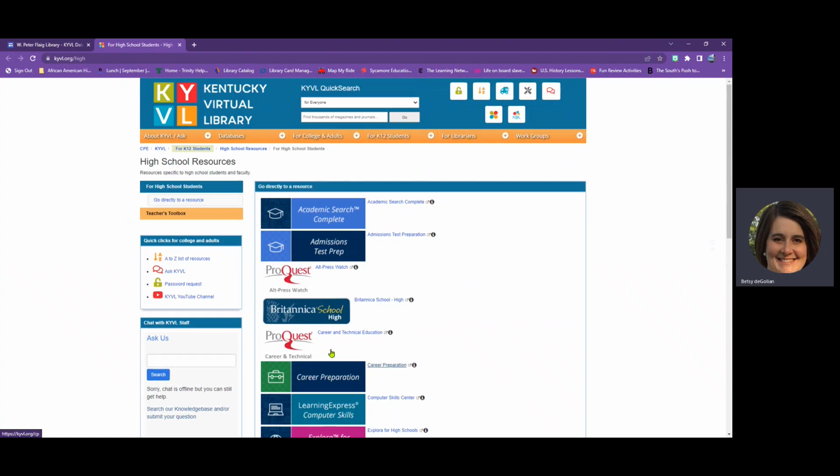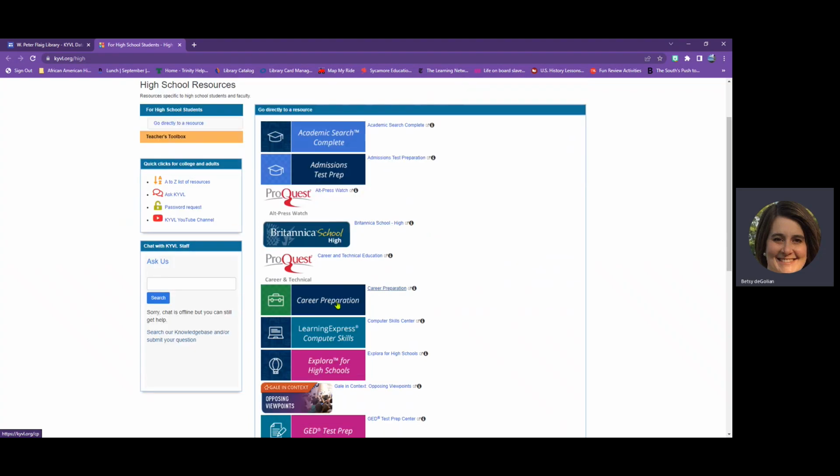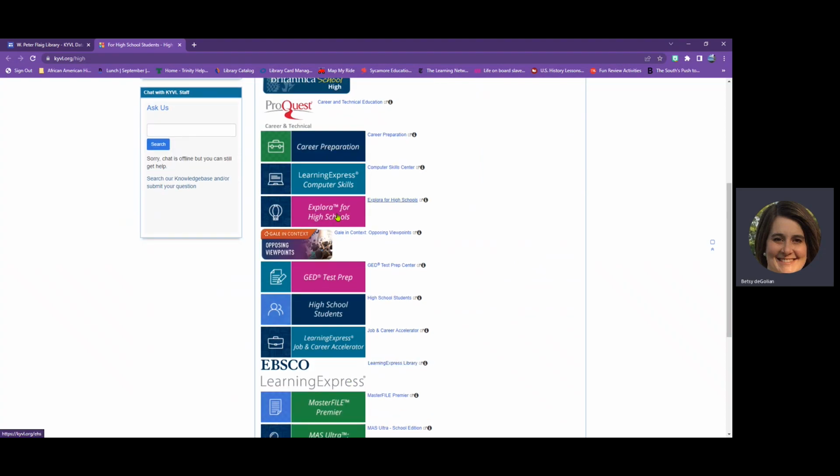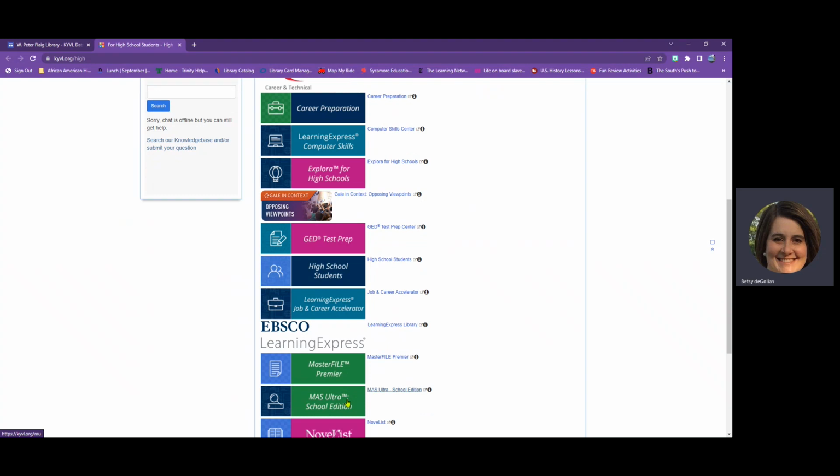Many of these databases are available from a company called EBSCO. I'm going to show you EBSCO's Academic Search Complete, which will search the widest variety of sources. Other EBSCO databases include Explora for high schools and Moss Ultra.